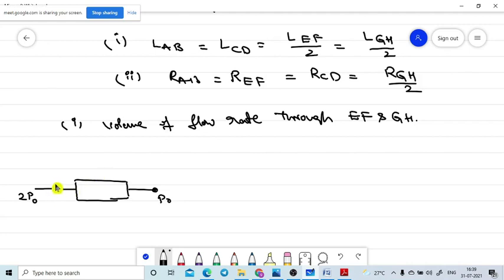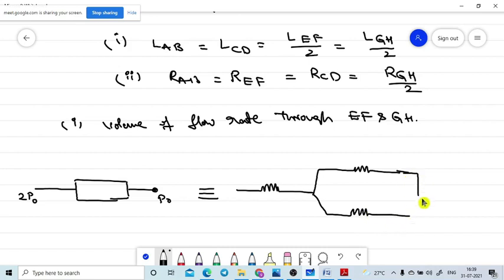Let me draw the similar arrangement in the resistor manner. Let me draw this resistor, and after this another resistor like this. After this the two resistors are connected like this. It is better to take the direction like this. Okay, now first I am concentrating on this X value. I need to know this X value. How can you find this X value?